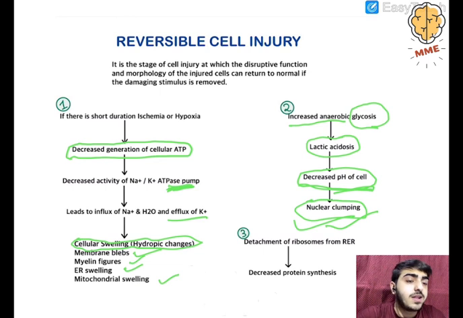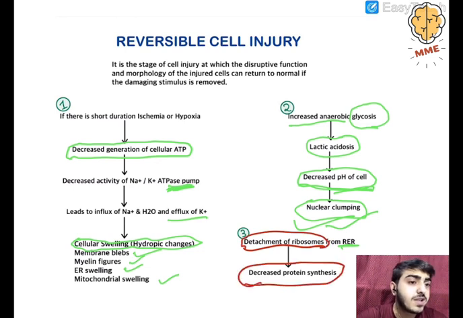Next, there is endoplasmic reticulum swelling. The endoplasmic reticulum is getting enlarged in size. Ribosomes, where do they stay? They stay in the rough endoplasmic reticulum on the top of its surface. So there will be detachment of ribosomes from rough endoplasmic reticulum. Now ribosomes are responsible for synthesis of protein, so there will be decreased protein synthesis.